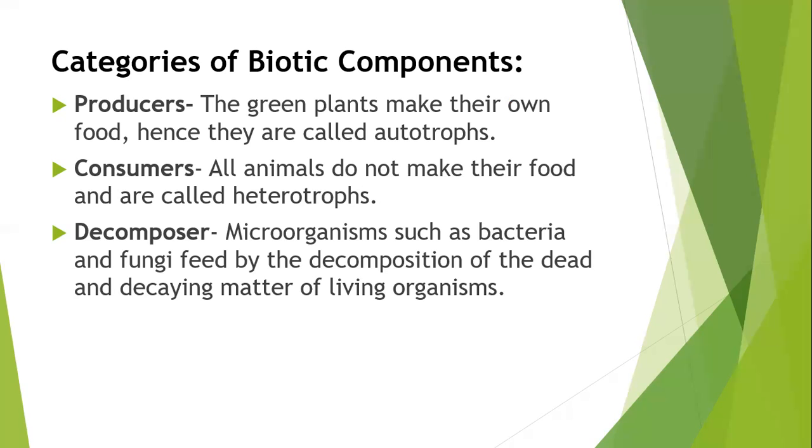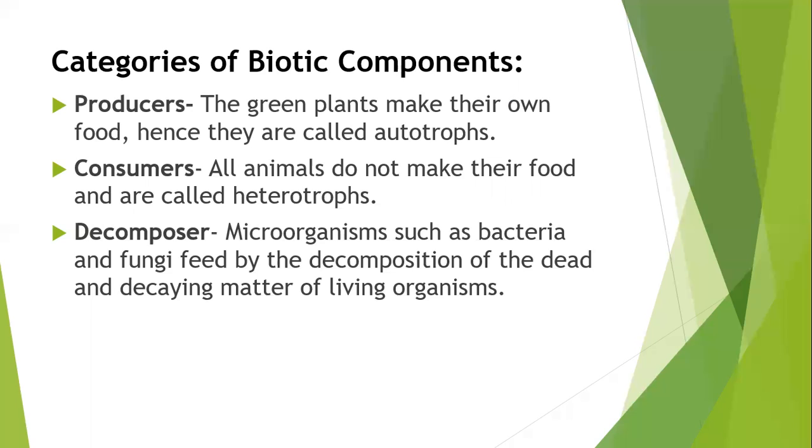The green plants make their own food and they are called autotrophs. Auto means self and troph means to nourish, as they produce food, and that's why they are called producers. Now consumers. All animals do not make their own food and are called heterotrophs. They consume the food prepared by the plants, hence they are also known as consumers.